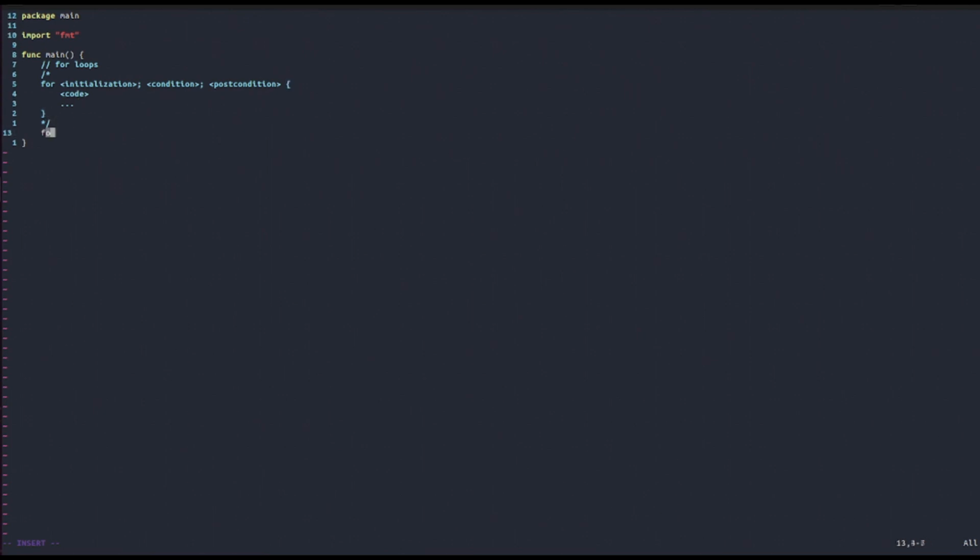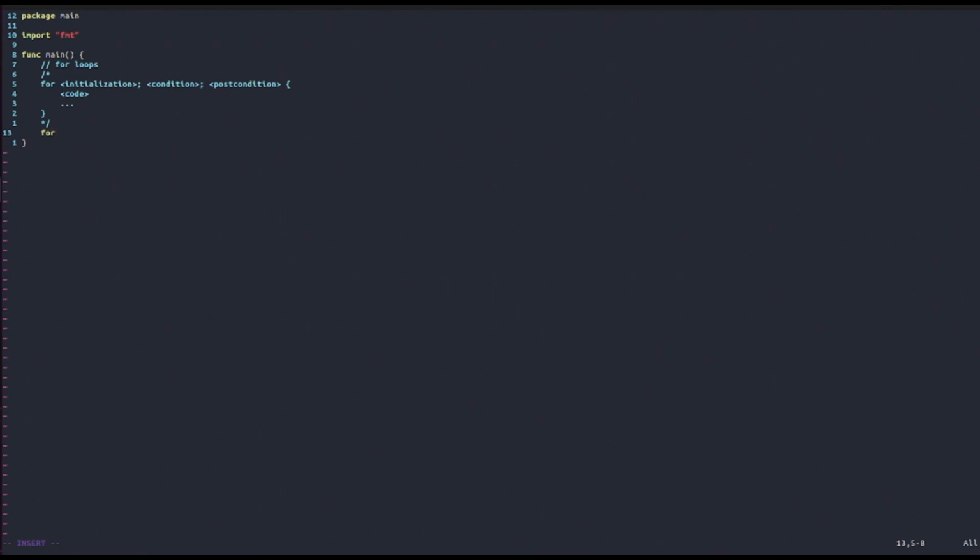An example of this could be the following. Suppose that we want to print all numbers from 1 to 10. Of course we could just do fmt.Println(1) and then fmt.Println(2) and so on. But notice how time consuming it is to write this code manually, how untidy it will look in the end, and also how not scalable this is. Suppose we now want to print the numbers 1 up to 50, you have to write Println another 40 times for the other values. Whereas let's now look at how we can do that with for loops.